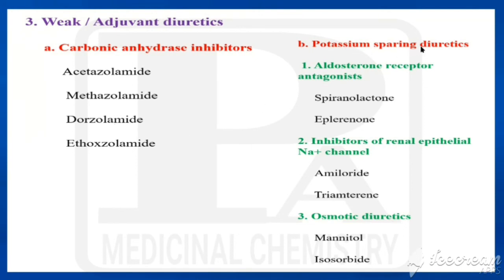Potassium sparing diuretics will again be classified into three types: aldosterone receptor antagonists, inhibitors of renal epithelial sodium channels, and osmotic diuretics. Examples under aldosterone antagonists are spironolactone, eplerenone. Inhibitors of renal epithelial sodium channel would be amiloride and triamterene. Under osmotic diuretics, examples are mannitol and isosorbide. That's all about the classification of diuretics. We'll see the other points in the next class.